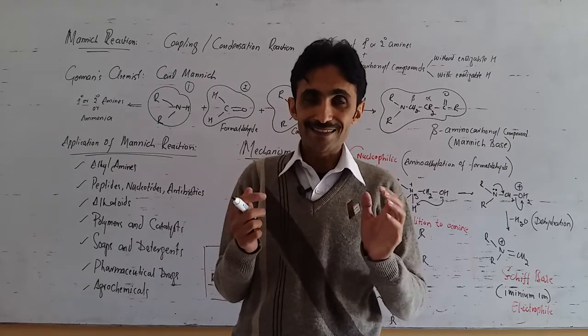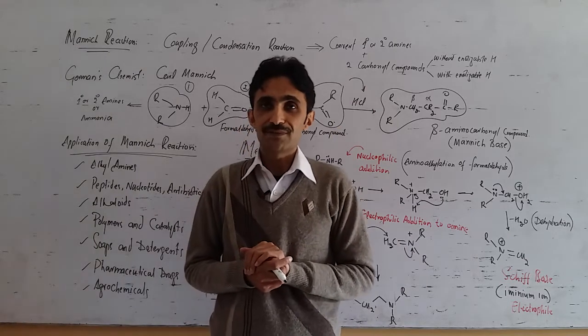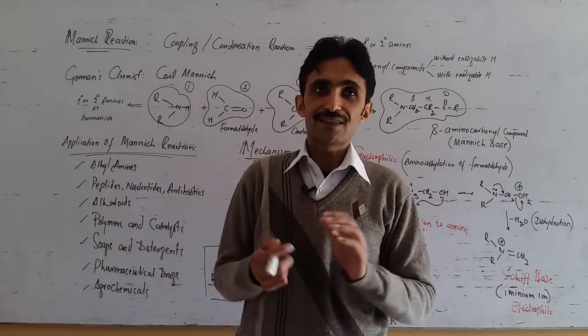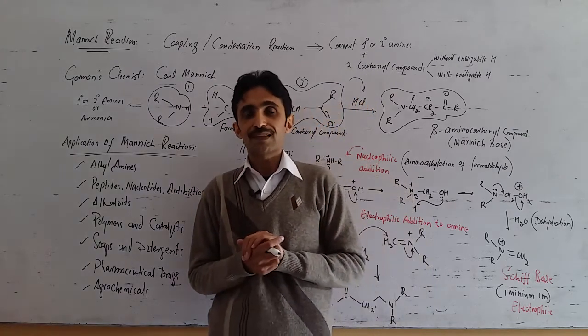All these three ingredients combine together in the presence of an acidic or basic medium, which acts as a catalyst, to give rise to formation of a Mannich base or a beta amino carbonyl compound.